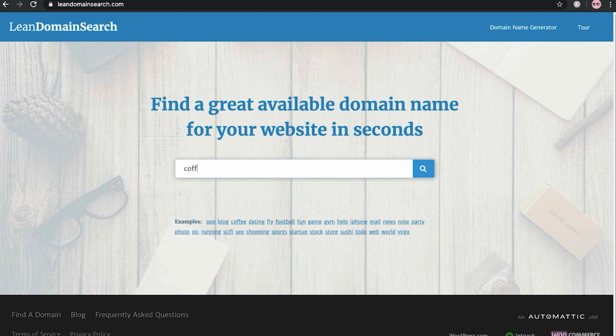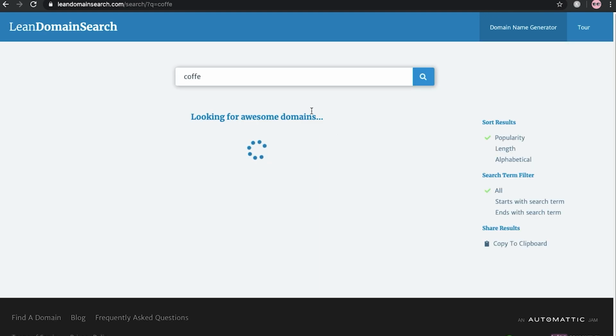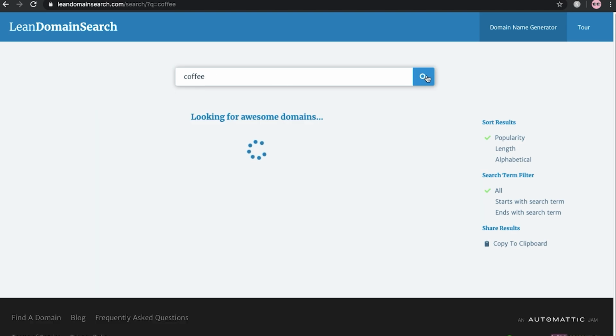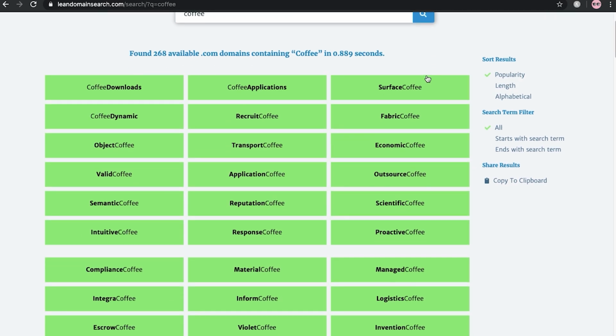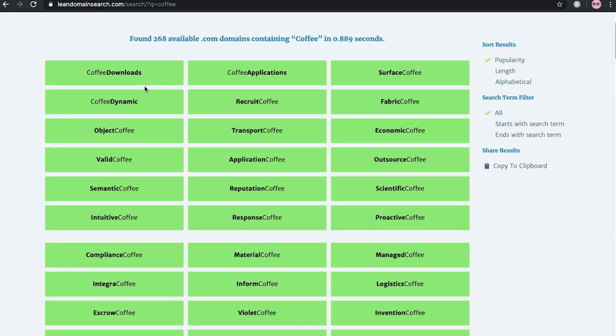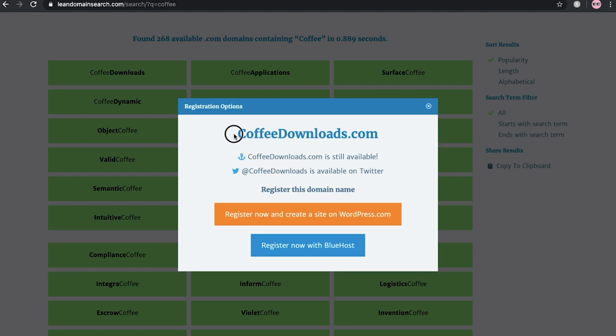If I have a blog in the coffee niche, I will type easily coffee and click on the search button. I think it's a spelling mistake, so let me search again. Here you can see there are so many domains available, so you can just select a domain and check whether it is available or not.